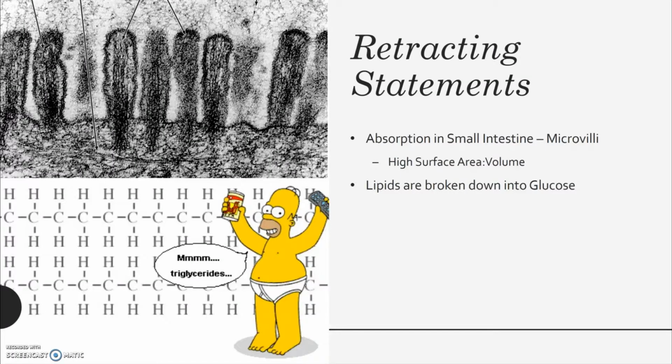We'd like to start out by making some retracting statements. In our video, we stated that absorption in the small intestine is caused by bacteria. And while bacteria plays a role in helping us digest food, the way we actually absorb our nutrients is through these pickle-shaped objects, which are called microvilli, that line the apical side of the small intestine. This helps create a high surface area to volume ratio, which makes absorption more efficient.